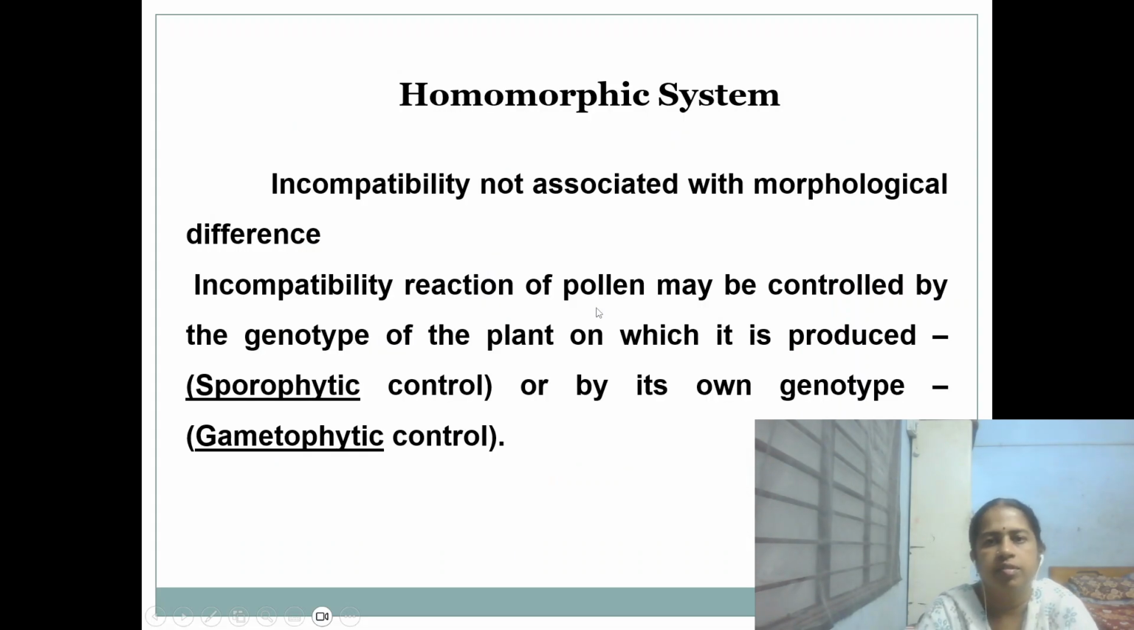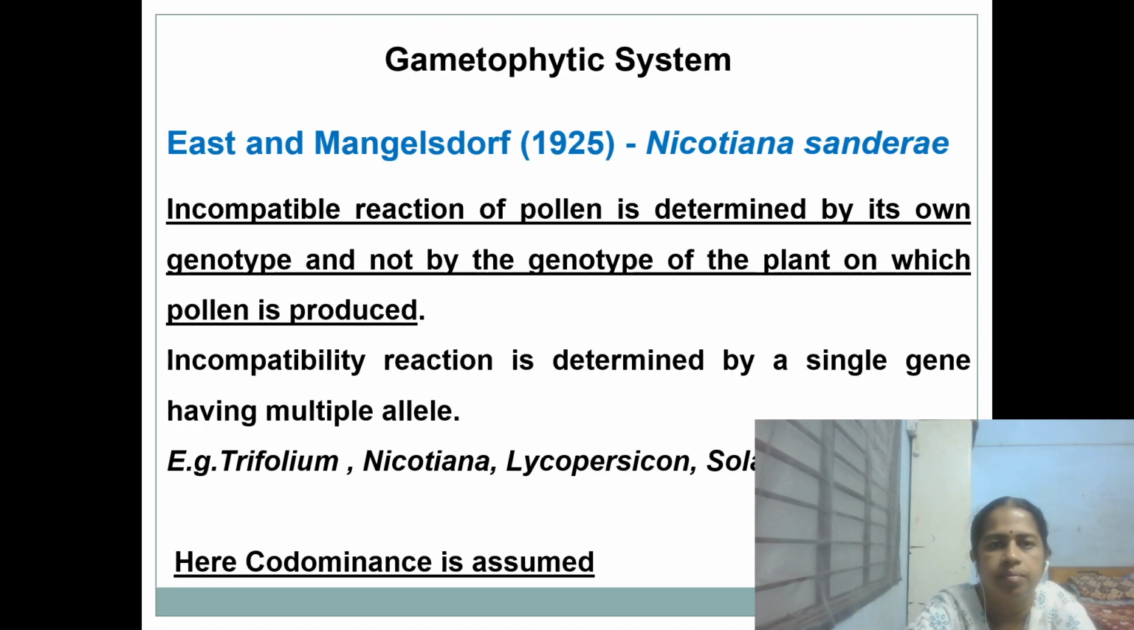Now, the homomorphic system. Here the incompatibility is not associated with any morphological difference, and the incompatibility reaction is controlled by either the genotype of the parent or its own genotype. If it is the genotype of the parent, that is the spore producing parent sporophyte, such a reaction is called sporophytic control, and if it is by its own genotype, then it is gametophytic control. That is, the gametes' genes are responsible for the incompatibility reaction.